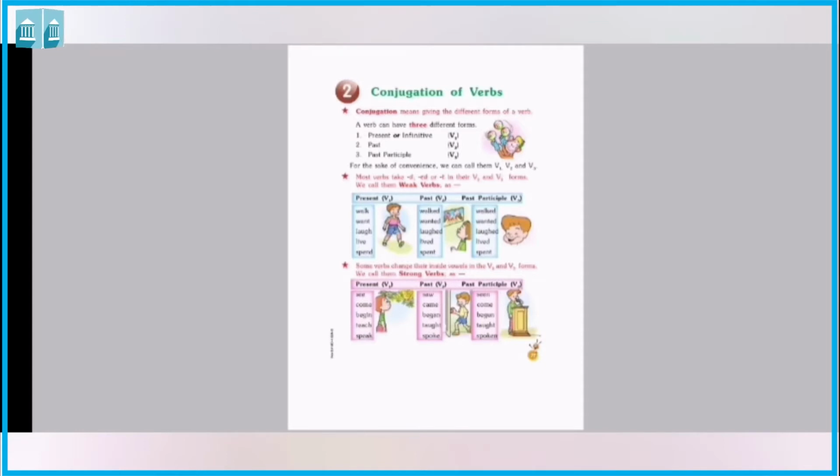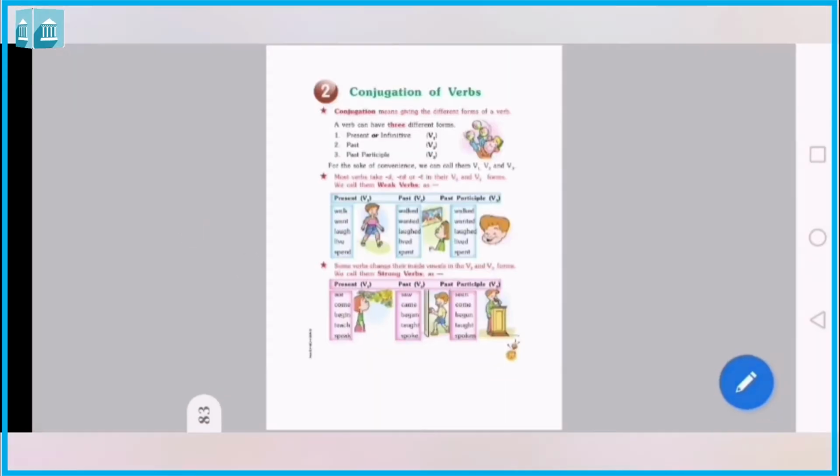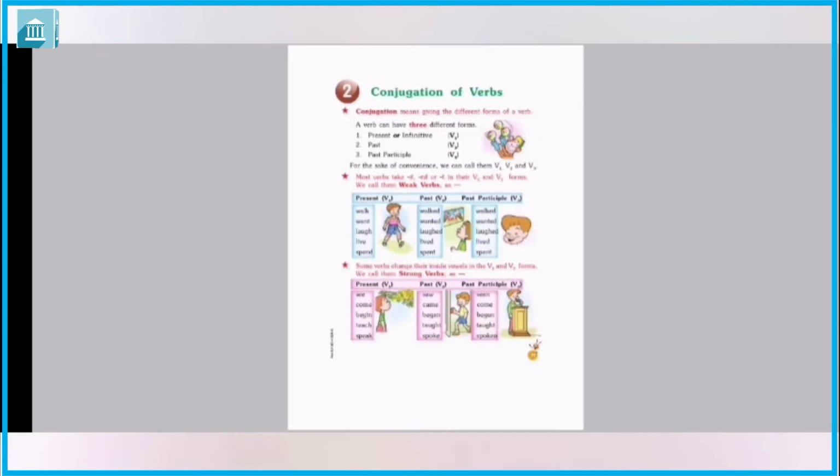Let me give more examples so you just understand. Boil, boiled, boiled. In present it is boil and in past it is boiled and in past participle it is also boiled. So we take example from textbook also. Leave, lived, lived. Laugh, laughed, laughed. So here ed is coming, is a weak verb, and it is V2 and V3 form.